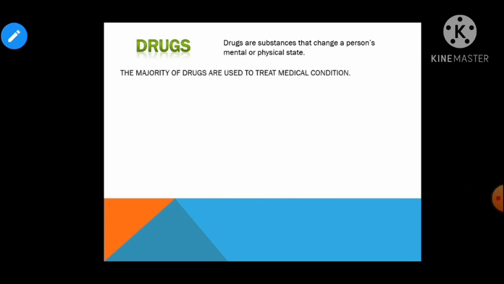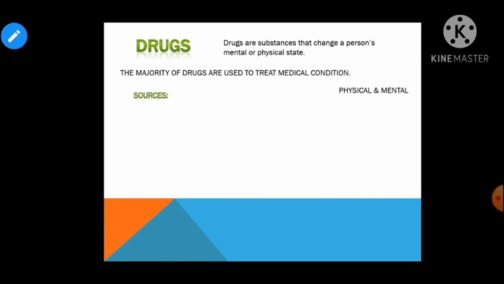The majority of drugs are used to treat medical conditions, whether physical or mental. So in that way we can say that a drug is any chemical substance that totally changes the way of working of the body, which causes the change in physical state as well as the mental state.